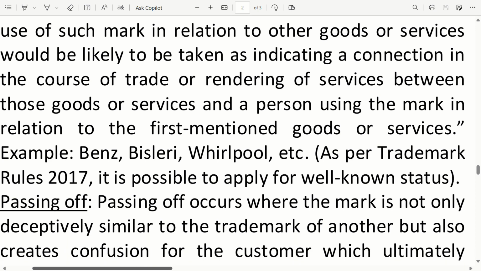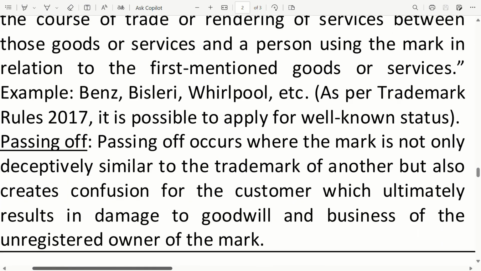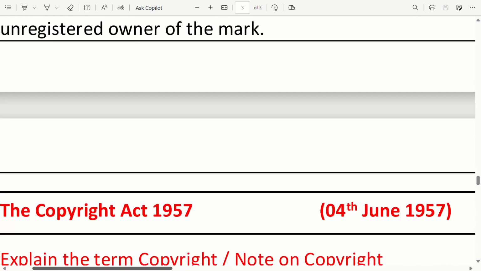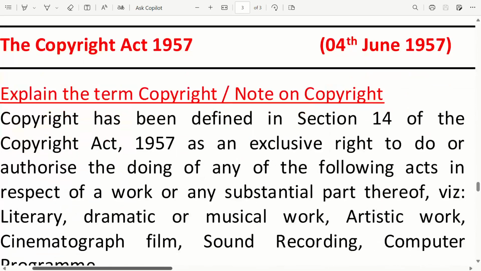Passing off. Passing off occurs where the mark is not only deceptively similar to the trademark of another but also creates confusion for the customer, which ultimately results in damage to the goodwill and the business of the unregistered owner of the mark. The Copyright Act 1957.